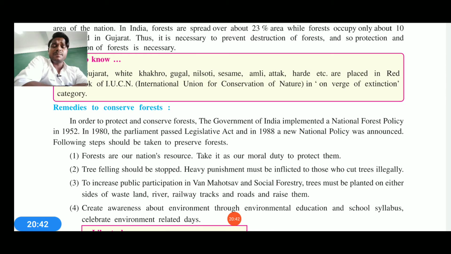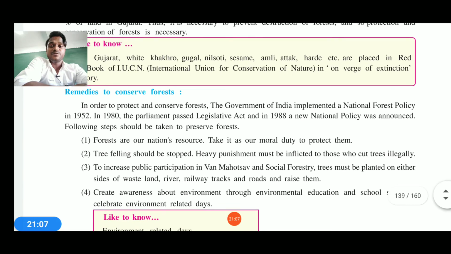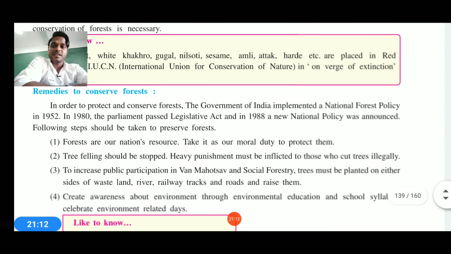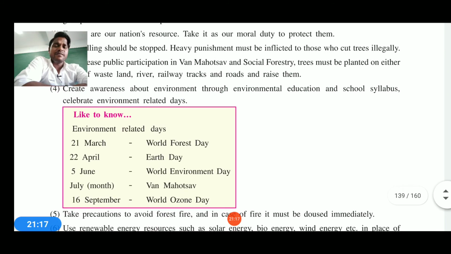Now, to increase public participation in the Van Mahotsav, social forestry trees must be planted on either side of the wasteland or river track, near the railway lines or railway tracks, roads, and here and there. It means that schools should consider it in the syllabus, as well as people should be aware to go and celebrate Forest Conservation Day, Van Mahotsav Day. And that is how it is also creating awareness about environmental education in schools and the syllabus. I am already teaching you the school syllabus on the environment, how the forest is needed and how valuable it is.